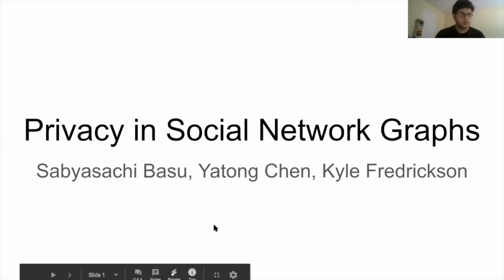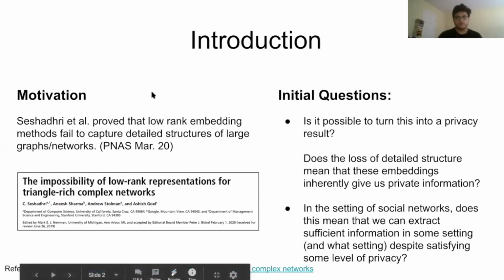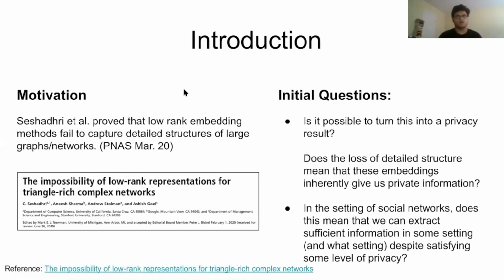Our initial motivation is this paper by Seshadhri, which says that triangle-rich complex networks lose out on a lot of low-degree triangles in low-dimensional embeddings. So we ask whether it's possible to turn this into a privacy result. Does the fact that we are losing out on detailed structure while extracting some information mean that we are satisfying some level of privacy in some setting?